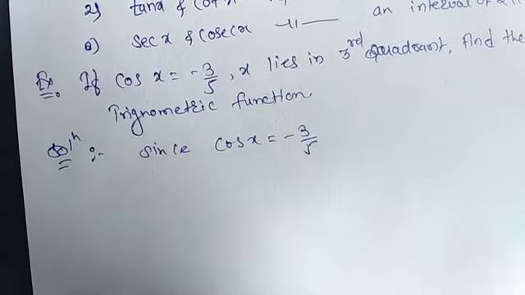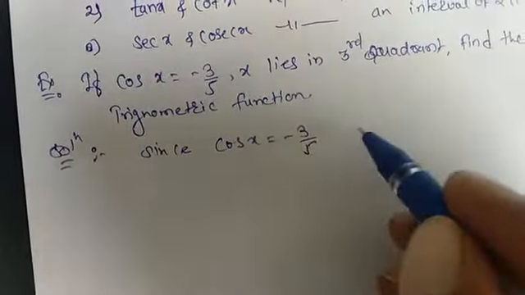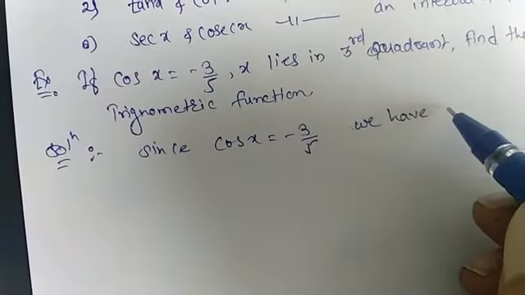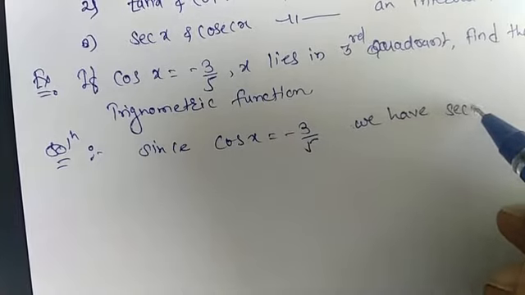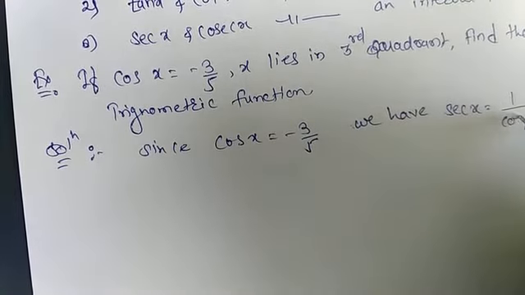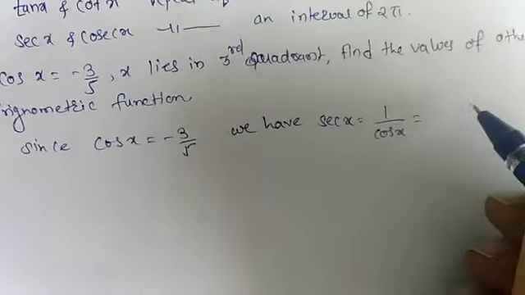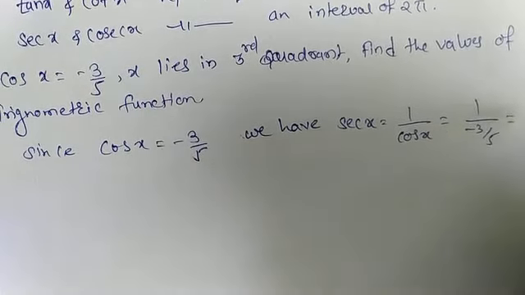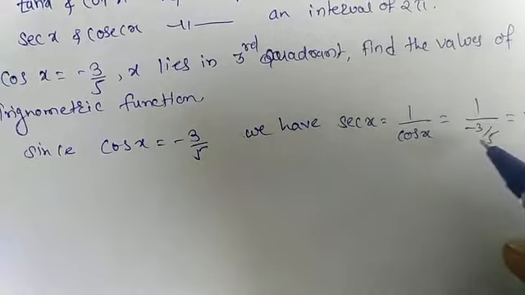Okay, therefore we know that 1 upon sec x is equal to cos x, so sec x is 1 upon cos x, which gives 1 upon minus 3 upon 5, which will be minus 5 upon 3, which is the reciprocal.